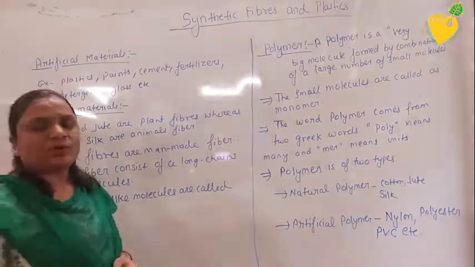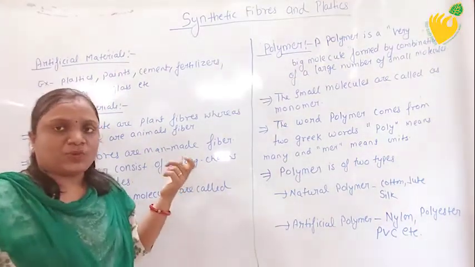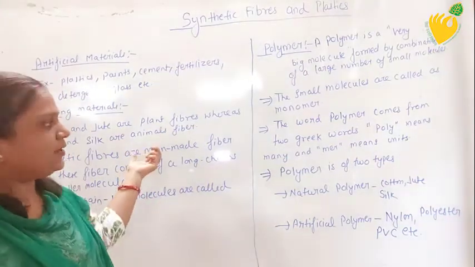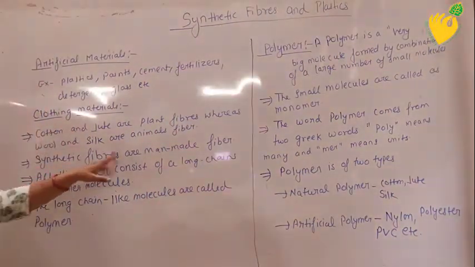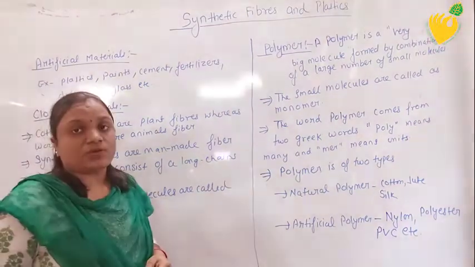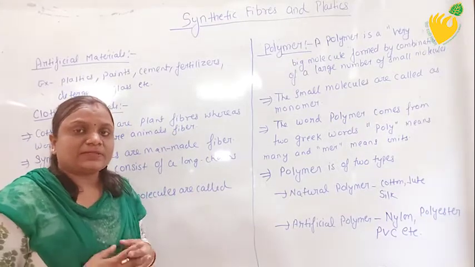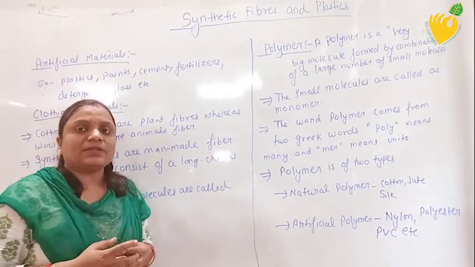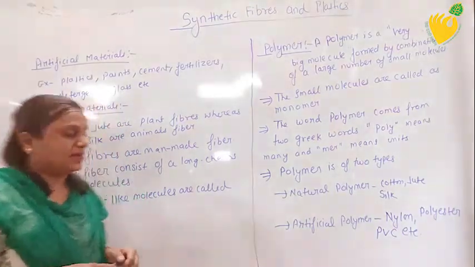This I have already told you, that the natural fiber is of two types, plant fiber and animal fiber: cotton and jute, and silk and wool. Synthetic fibers are man-made fibers. These are also called artificial fiber or chemical fiber, because it can be prepared also in a laboratory by using some chemicals.